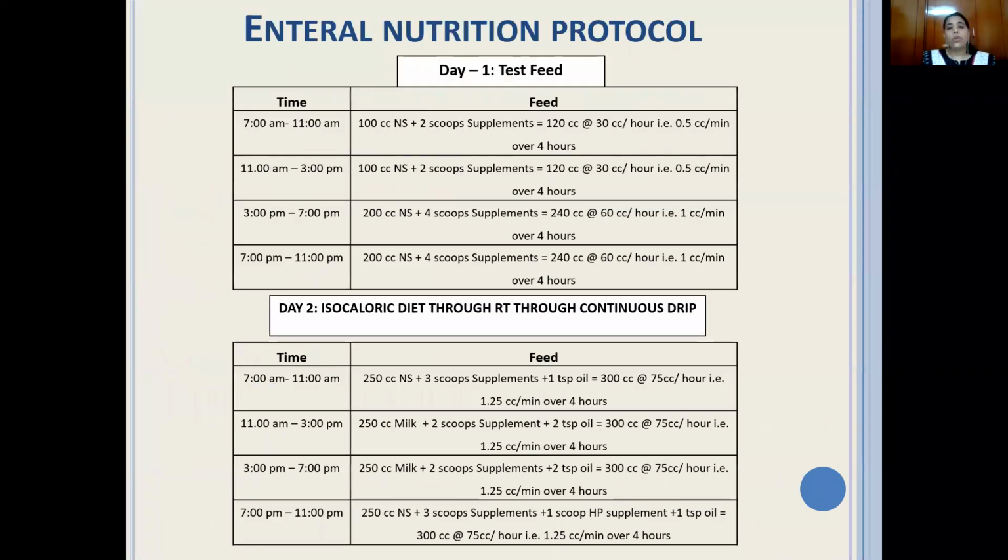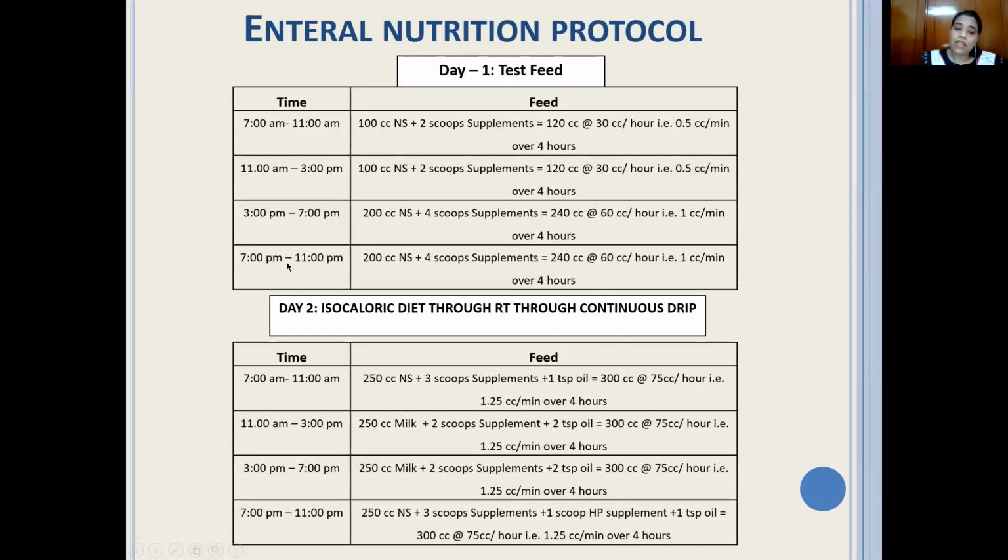So what you can do is follow an enteral nutrition protocol. On day one, you can begin with a test feed, where you start the patient at 30 cc per hour, that is 0.5 cc per minute, and gradually increase it to 60 cc per hour, that is 1 cc per minute. This is very well tolerated by most patients.